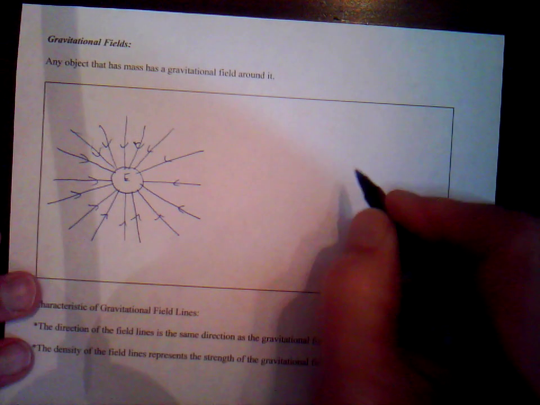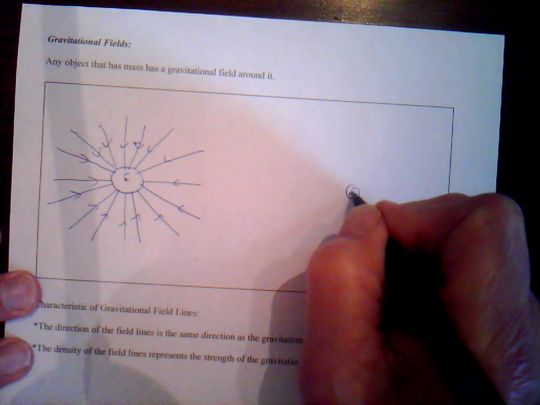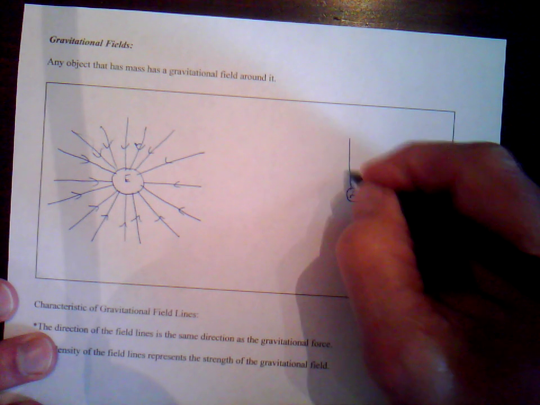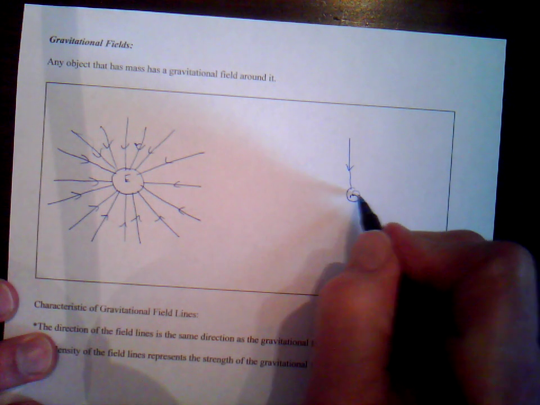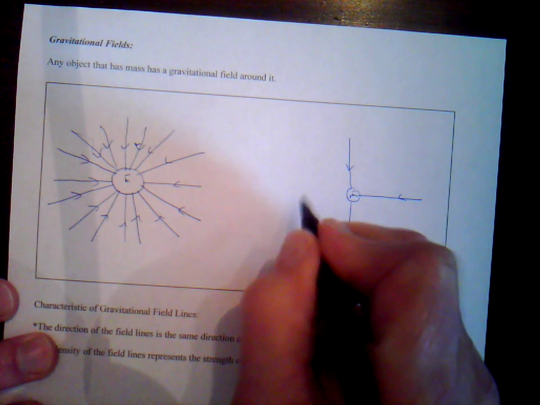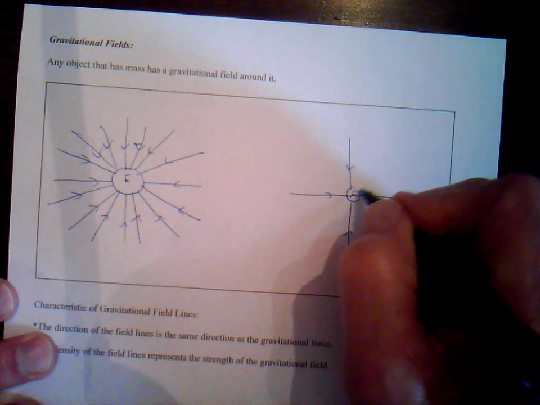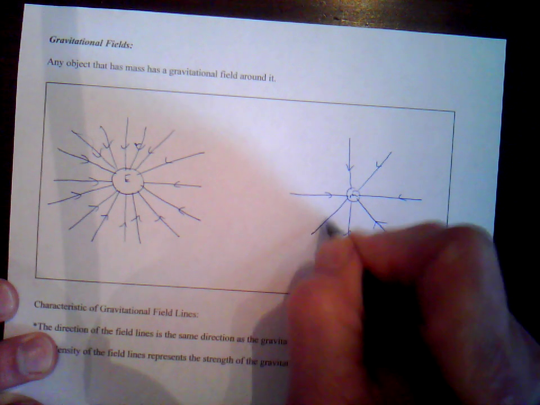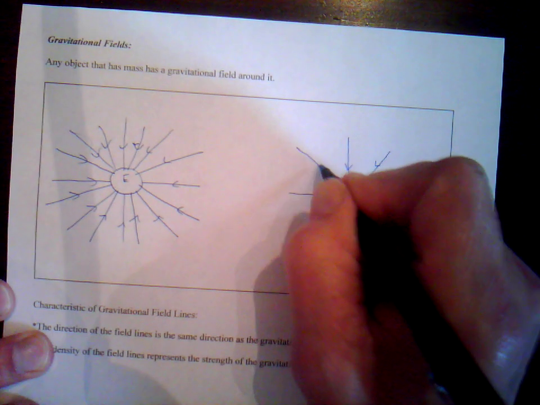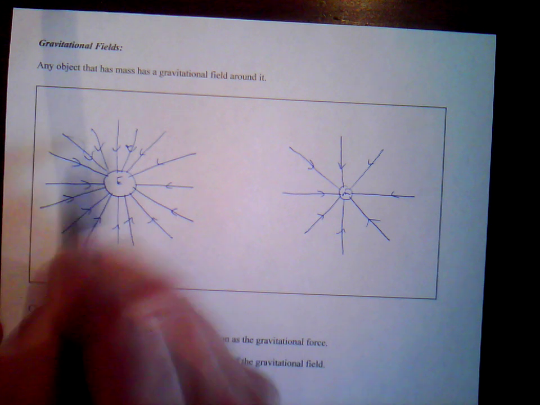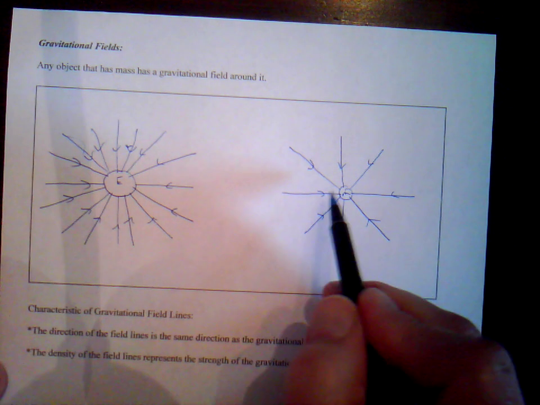Now if we have another object, say the moon, say this is the moon. The moon does not have as much mass as the Earth, so the strength of the gravitational field is not going to be the same. The direction is going to be the same. If we put anything around the moon, it's always going to experience a force towards the center of the moon. But the gravitational force or field around the moon is less than the gravitational field around the Earth because the moon has less mass. So this is the gravitational field around the Earth. This is the gravitational field around the moon.